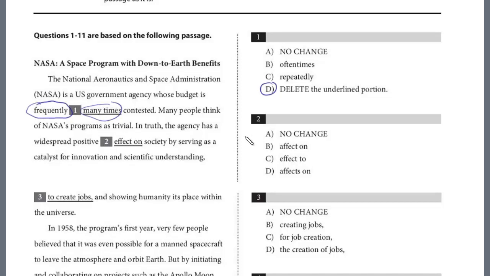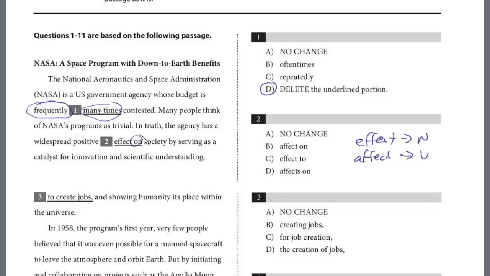And we see effect with an E, effect with an A. These are homophones, words that sound alike but are spelled differently and have different meaning. Effect with an E is a noun. Effect with an A is a verb. And you have to ask yourself, what part of speech do we want? Has a widespread effect on society. We definitely want a noun here, so it's effect.